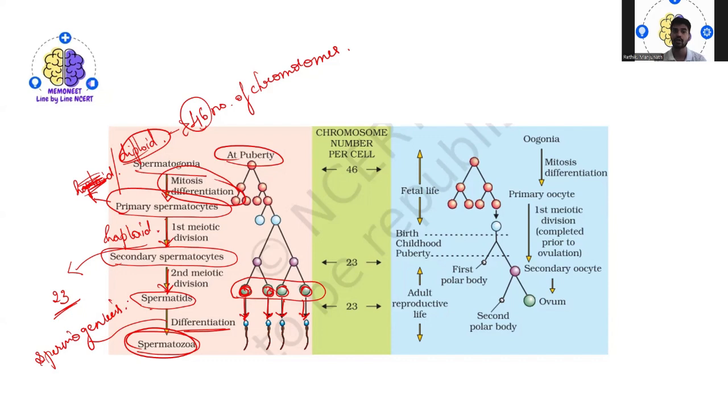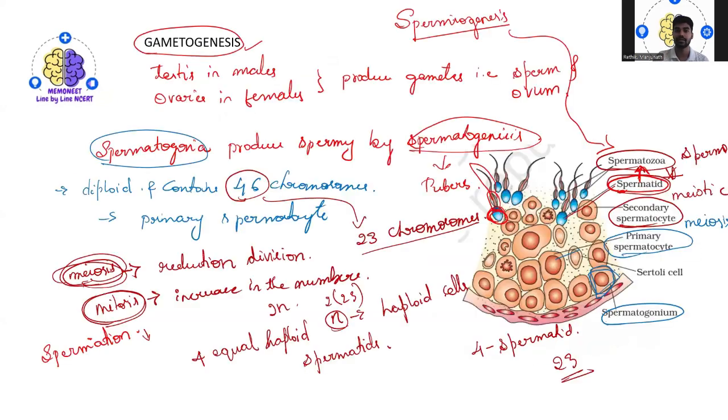So this is all about the formation of the male gamete, that is spermatogenesis. Spermatogenesis starts at the age of puberty. Once you reach puberty, this process normally takes place.